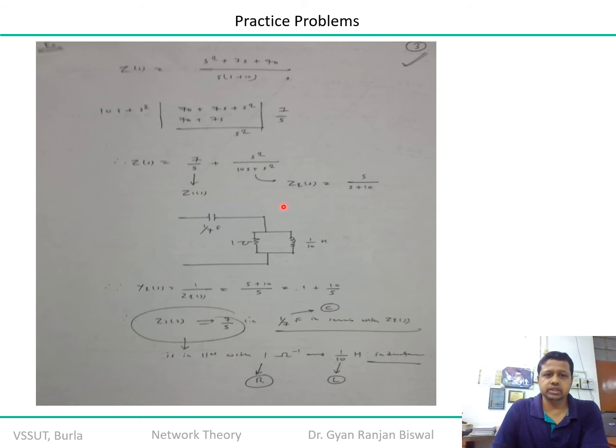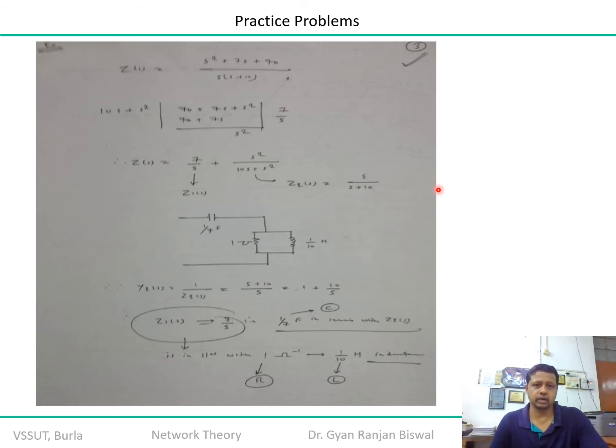Now this Z2, I can find out the value of the simplified elements from this remaining impedance function Z2, in terms of impedance, or I can do the same thing in terms of admittance. In impedance, there is an approach where you multiply and divide the function s upon s plus 10 by s minus 10 upon s minus 10, so that it will retain the same characteristic. Or the second approach is that you convert into the admittance function.